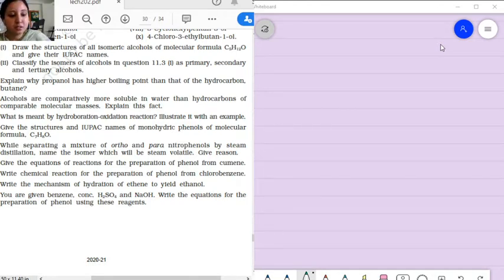Question 11.7 says, give the structures and IUPAC names of the monohydric phenol of molecular formula C7H8O. So let's look over here.